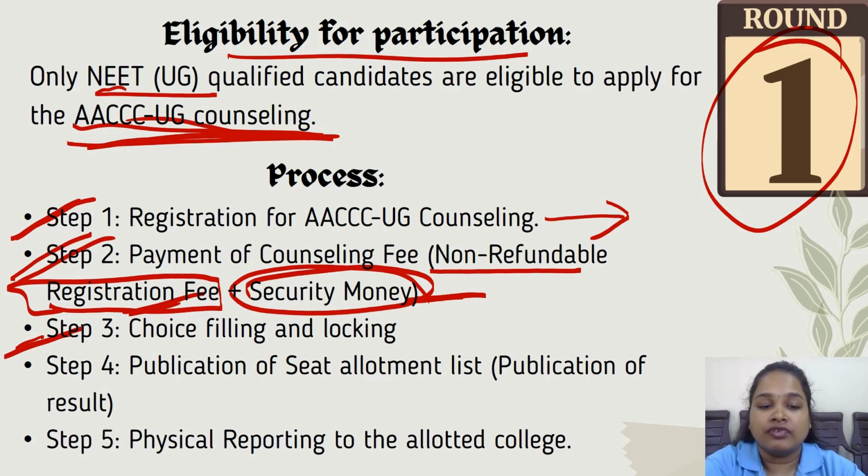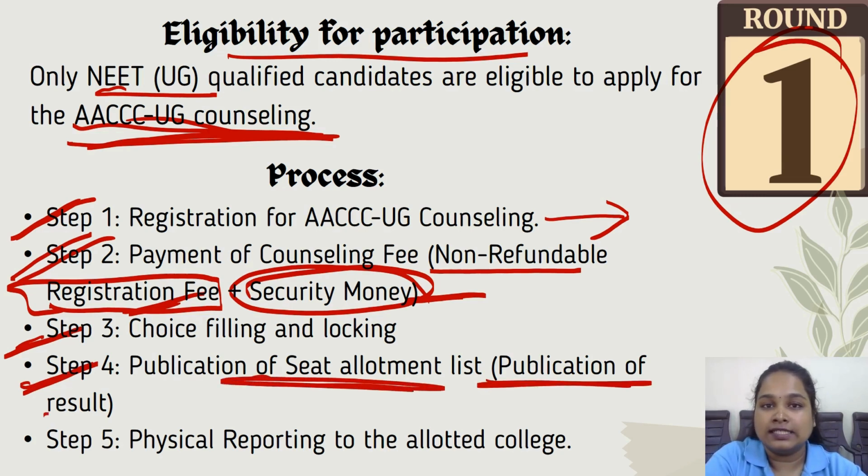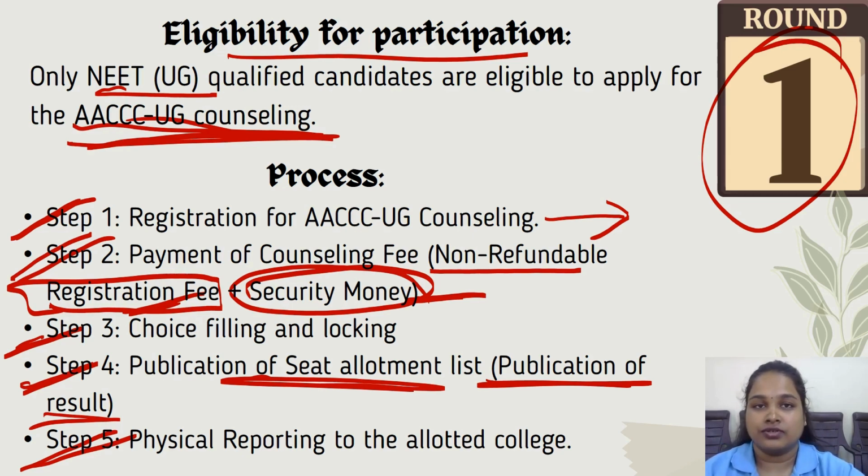Step 3, choice filling and locking. You have to fill the choices according to your wish, according to the colleges you want to apply to or want to get allotted to, and you have to lock the choices. And step 4 is publication of seat allotment, that is publication of the result. Then the last step is physical reporting to the allotted colleges. If you like the college which has been allotted to you, you have to physically report to the college.